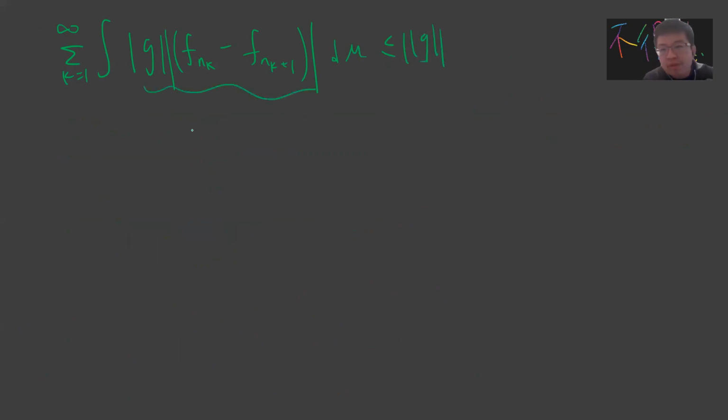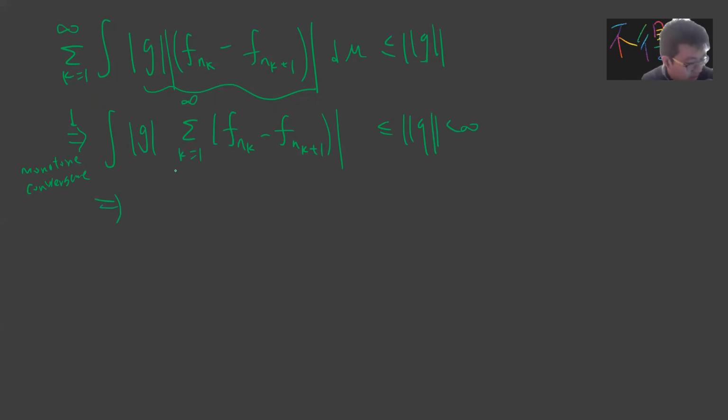This is non-negative, so we can apply the monotone convergence theorem. If you haven't seen this, you should go to my previous video about Fatou's lemma and the monotone convergence theorem. Since it's finite, what we can say is that this sum is finite almost everywhere.